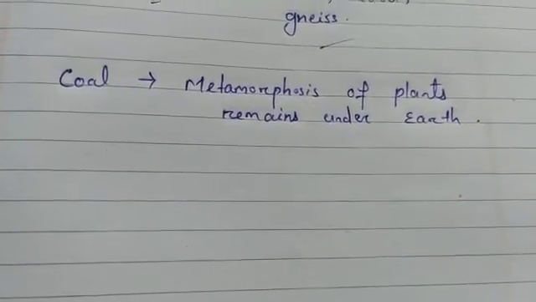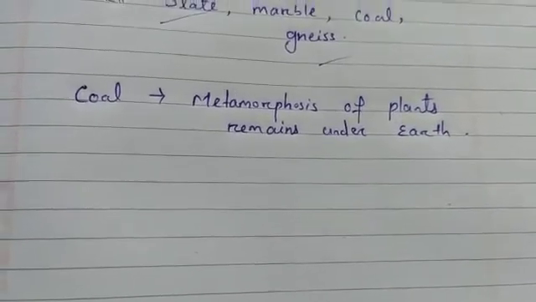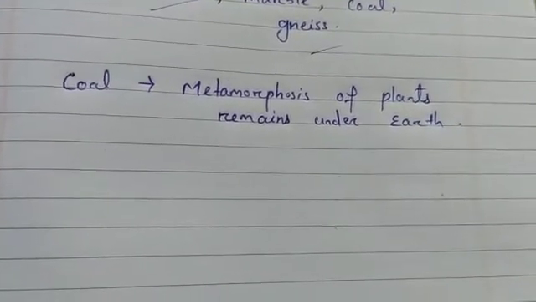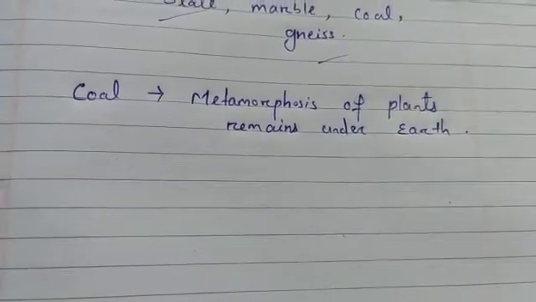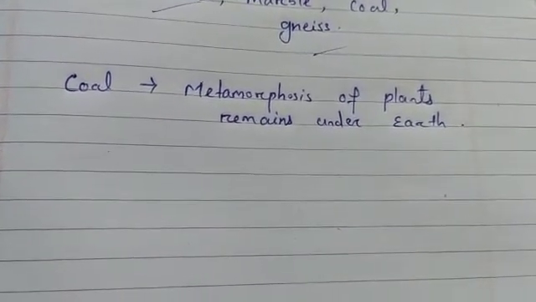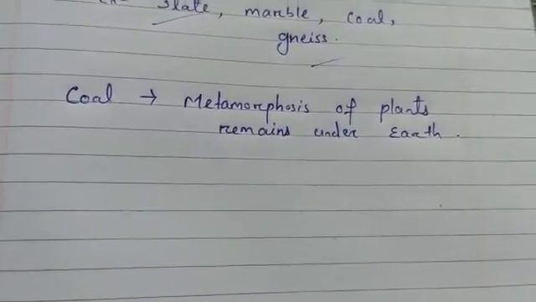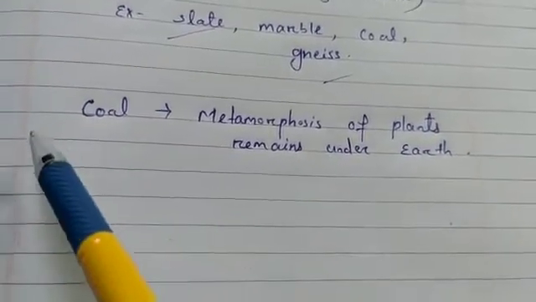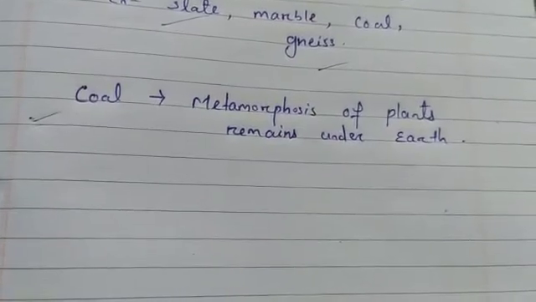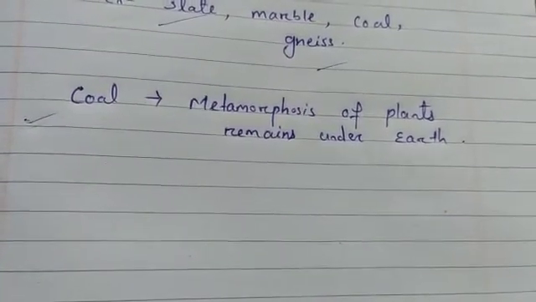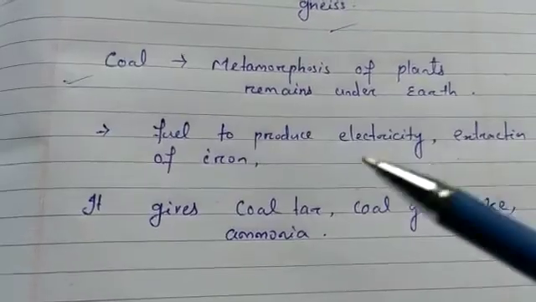Coal is black in color because of the carbon, and it is used as fuel in powerhouses to produce electricity. In the extraction of iron and in many refineries, coal gives us many useful products like coal tar, coal gas, ammonia, and coke. Coal tar is also used for constructing roads. So coal is very useful and important for us.